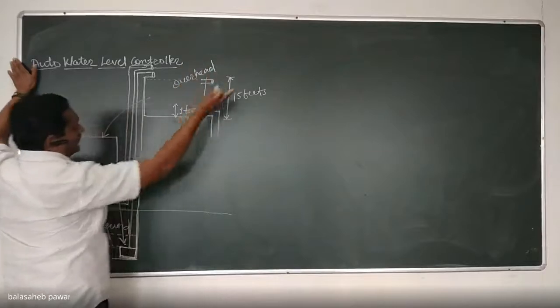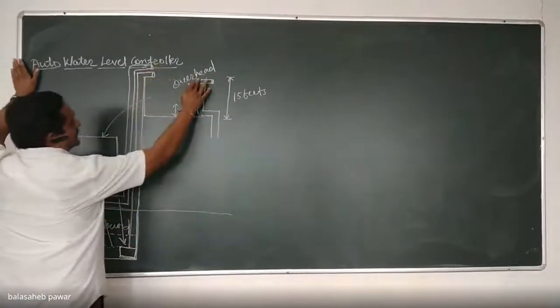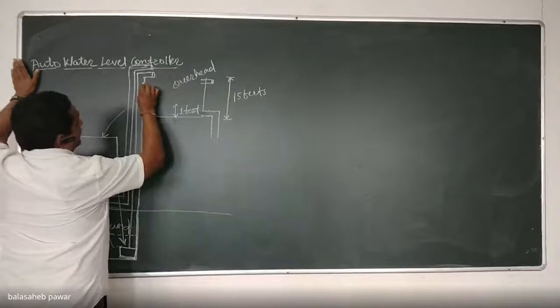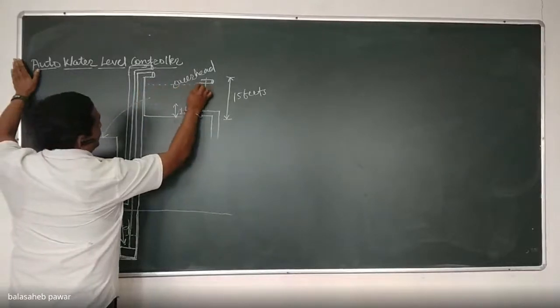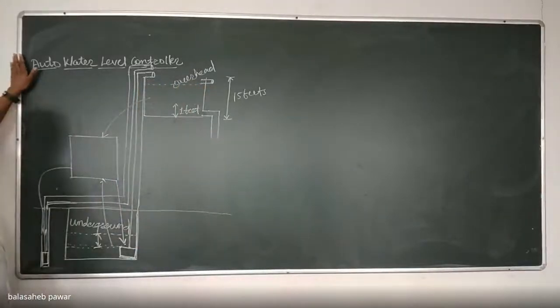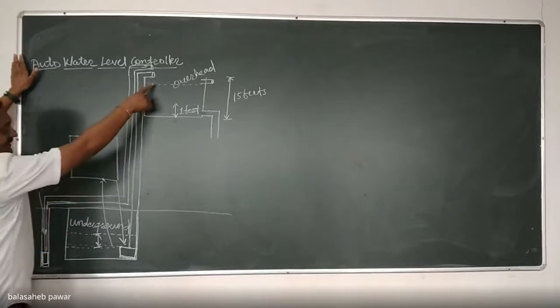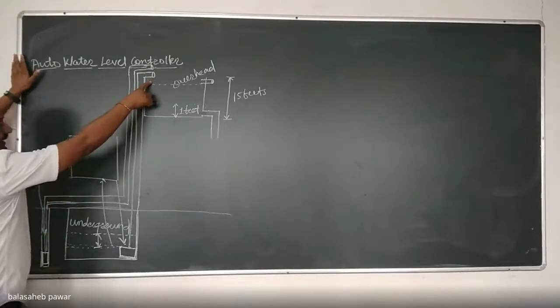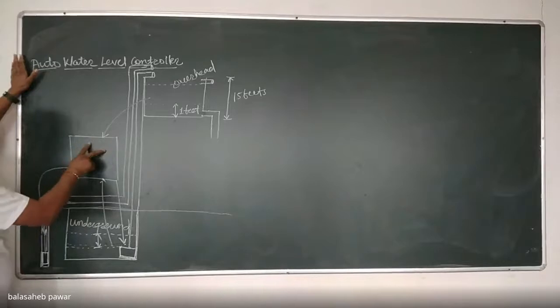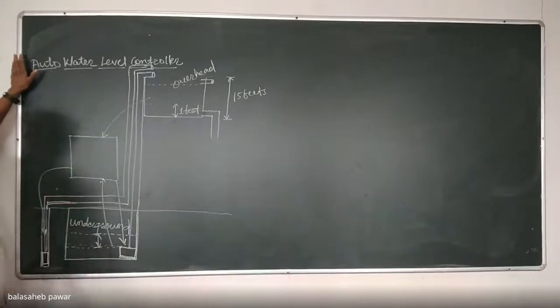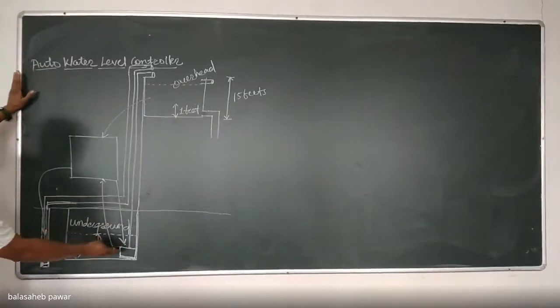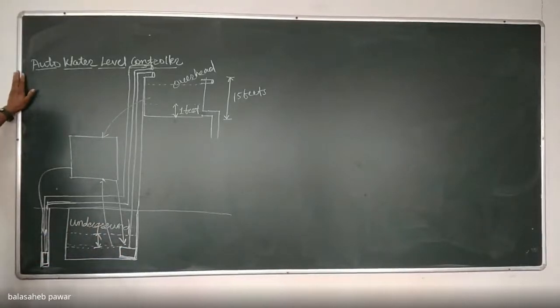Whenever the water level reaches the overflow limit, the sensor will sense it and send a signal to our control system to turn off the pump, either the underground pump or the submersible pump. Is it clear?